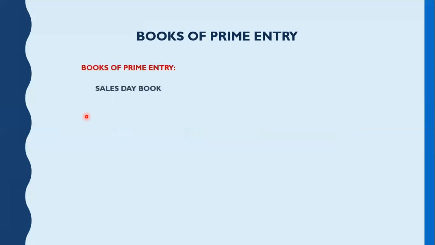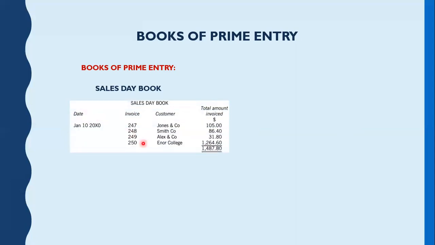The next thing we need to learn is the books of prime entry. Books of prime entry is the area where we write the transactions preliminarily. For example, the sales day book is considered a book of prime entry. It consists of all the sales for one day. So this is called the sales day book.